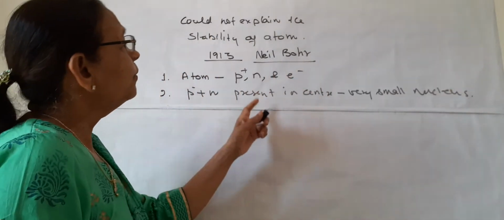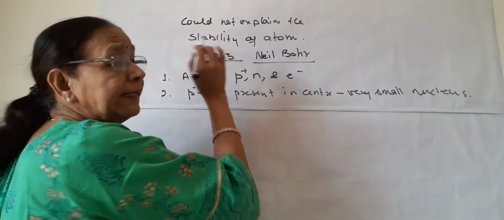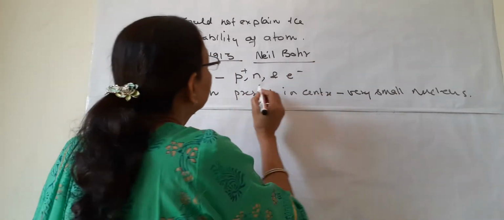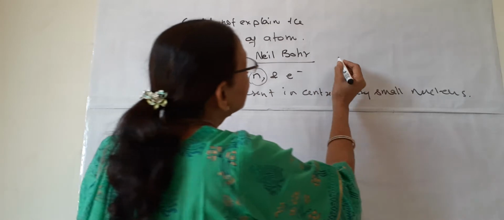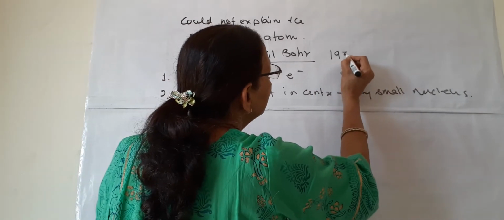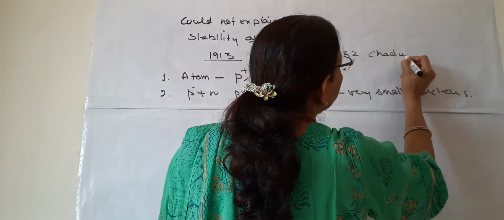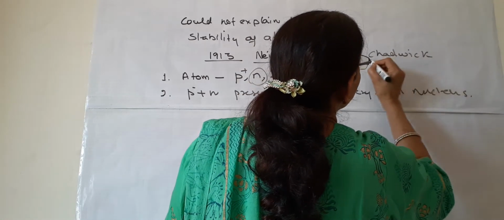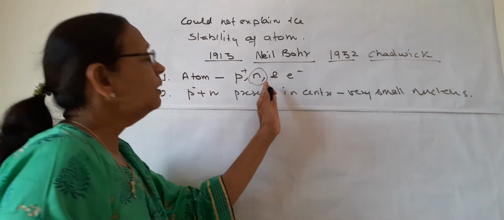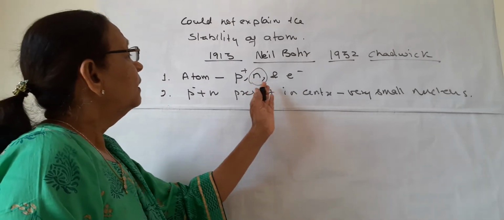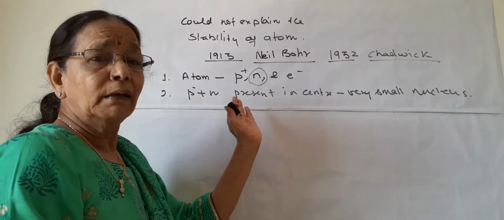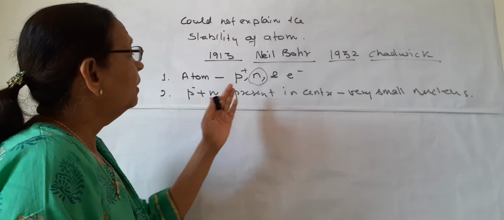But you can ask, this is 1913. This neutron, it is discovered in 1932 by Chadwick. So, how is this neutron included with Bohr's model?